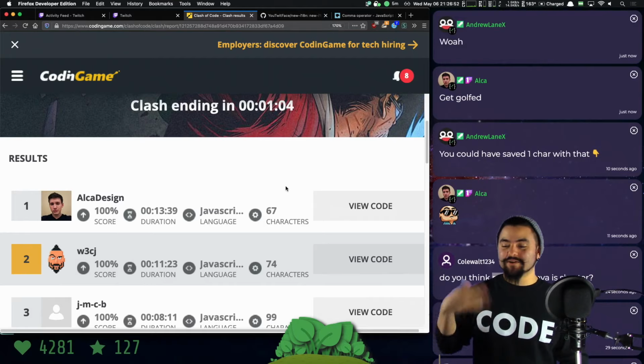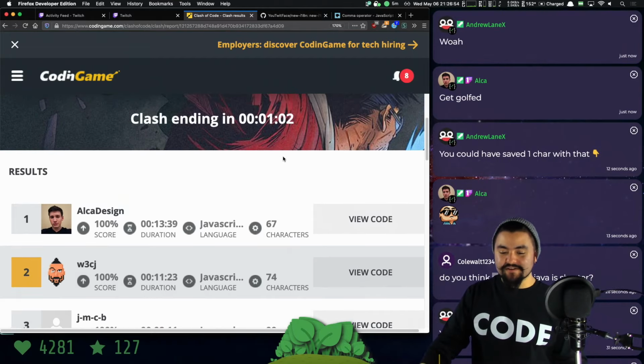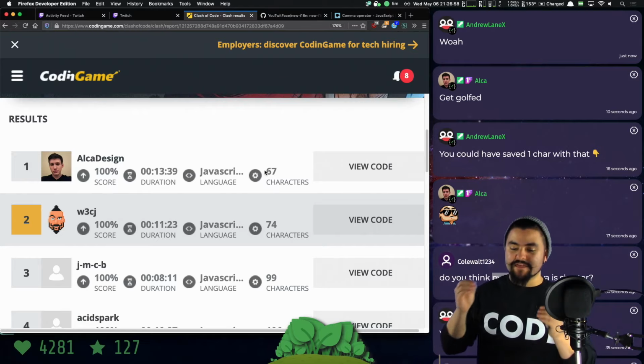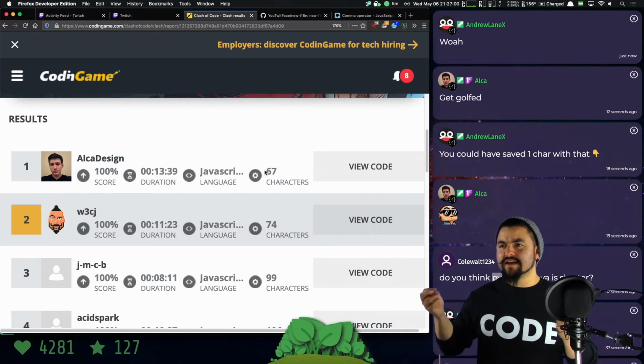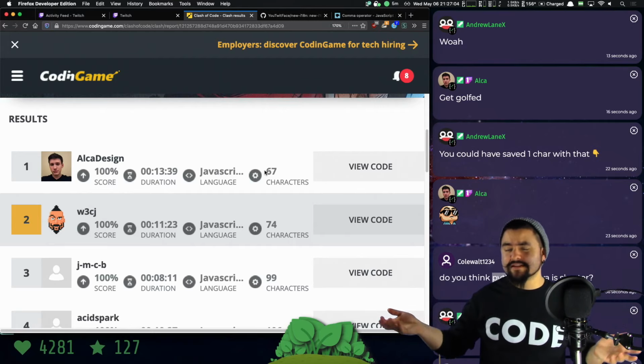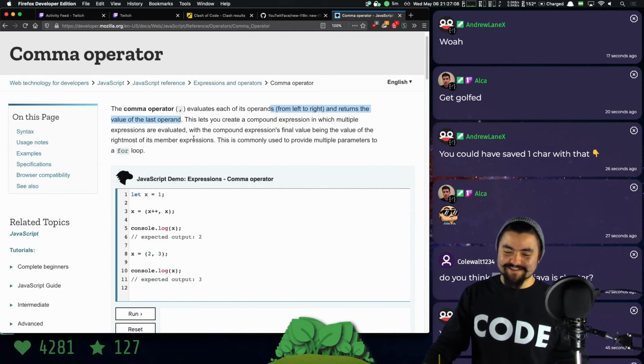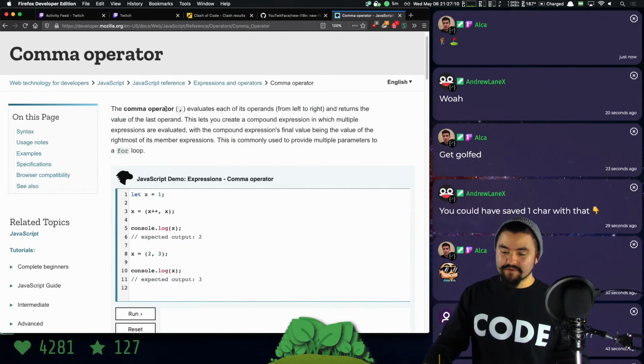Yeah, so this is also called code golf. For those of you that have never seen something like this, it's basically solving a coding problem in the least number of characters. Similar to how in golf you want to get the ball in the hole in the least number of strokes. I don't know golf, but I think that's how it works. Yeah, so comma operator is interesting.